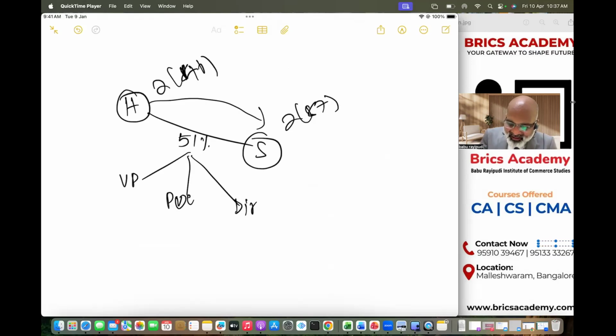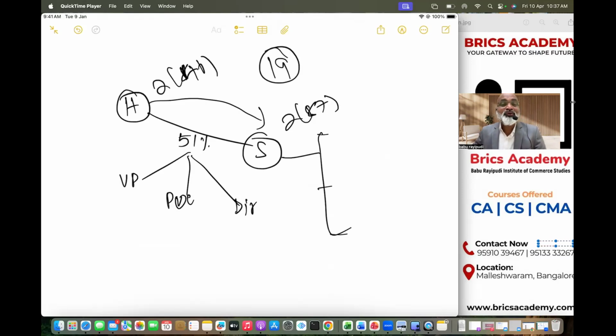So that means section 19 clearly says beta, subsidiary company, cannot hold shares in holding company, but under three circumstances, subsidiary company can continue holding shares in holding company.